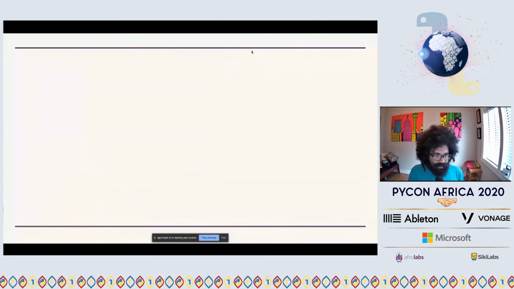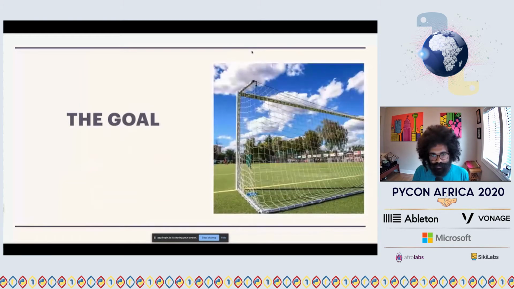So cool, I'll get into the talk now. First, I'll talk about the goal. This is a goal relevant to this talk, but I think more relevant to personal projects in general: exploring new tools. On a day-to-day basis, we don't always get the chance to use the coolest new thing or the coolest new framework or tool. So it's always fun to take personal projects as an excuse to do that.